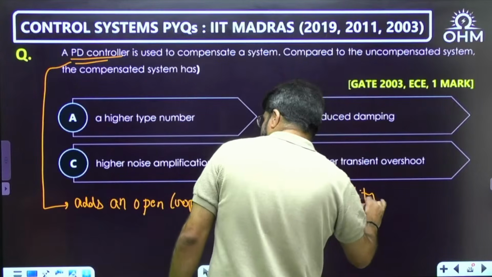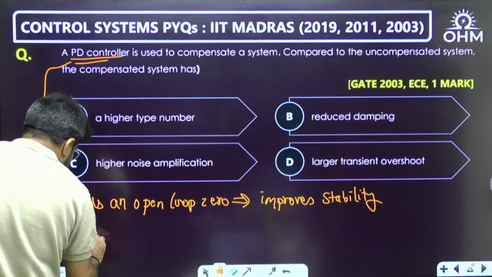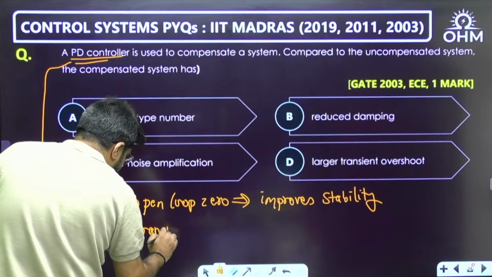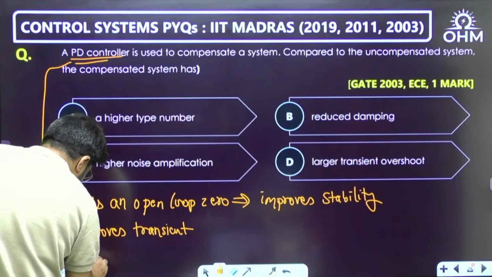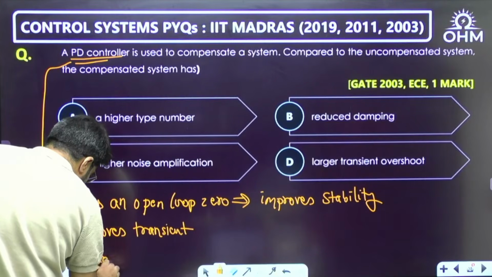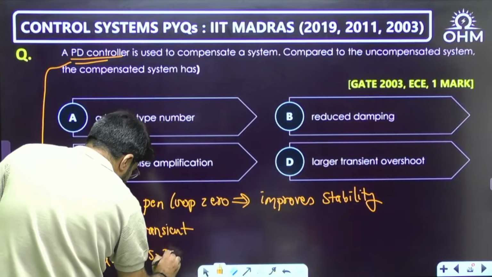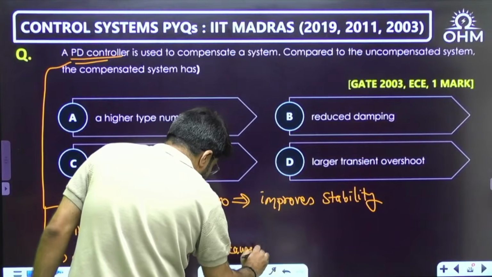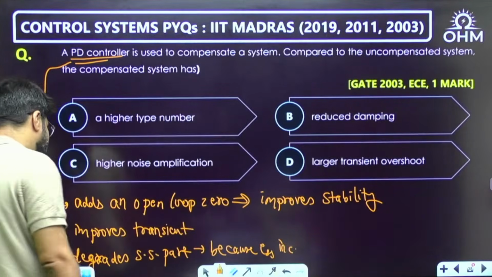Also, it improves the transient part. It normally degrades the steady state part, because the steady state error can increase.